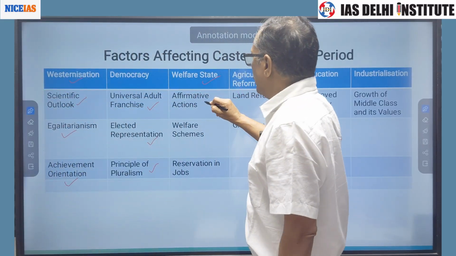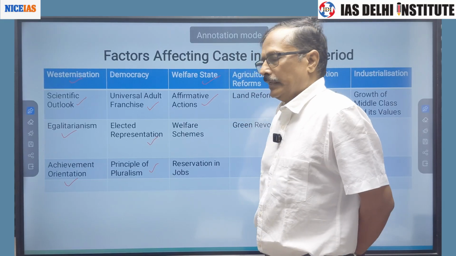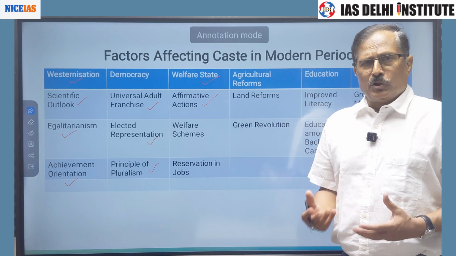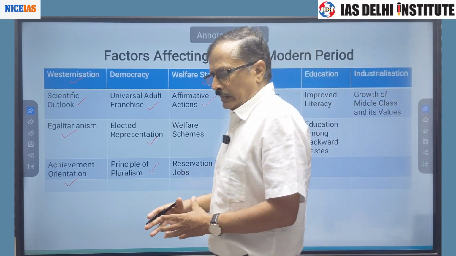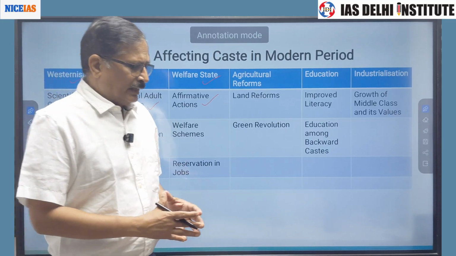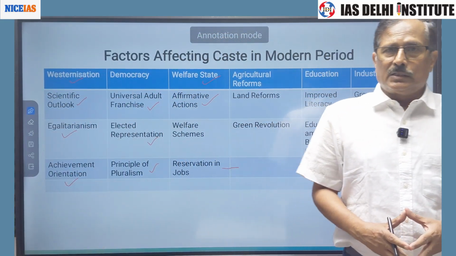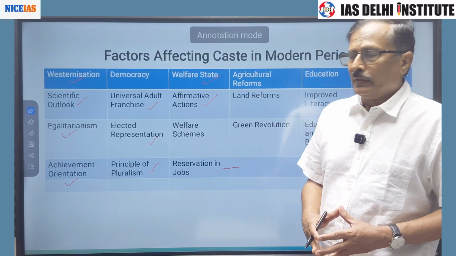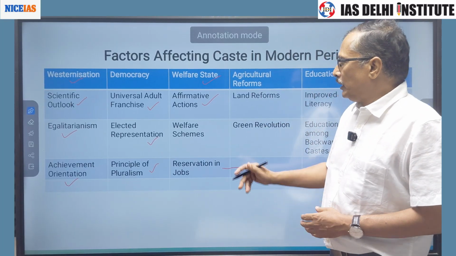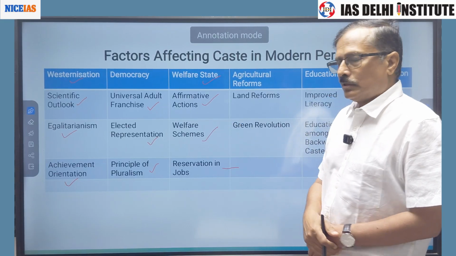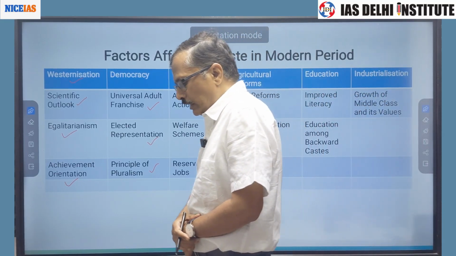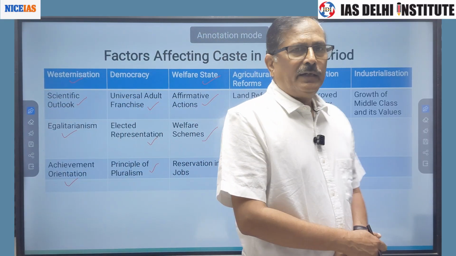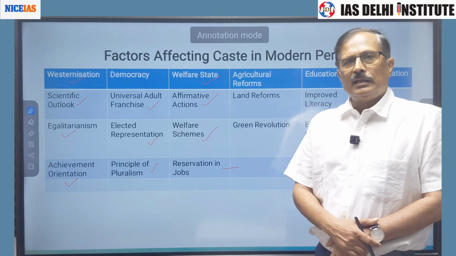We have many affirmative actions, like reservation in legislature and in jobs for marginalized sections of society, like other backward castes, scheduled castes, scheduled tribes, etc. We have many welfare schemes, like Garib Kalyan Yojana, then MGNREGA is going on, food subsidy is there.